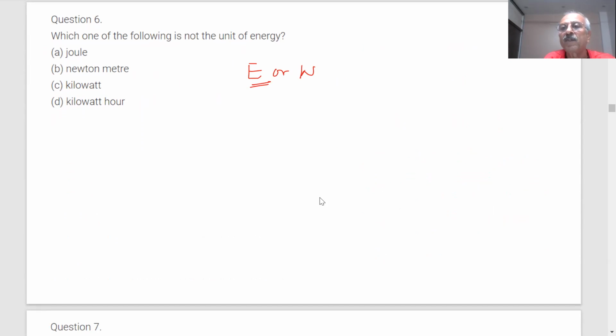Energy, if I say half mv square, what are the units of energy? What is the unit of mass? Kilogram, g in meter per second square, height in meter. What do you get? Kilogram meter square per second square. How do you write this? Newton meter.